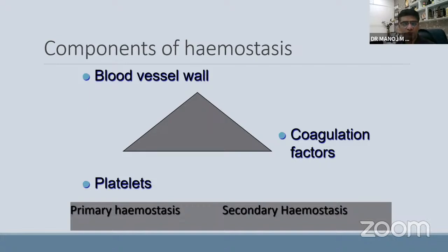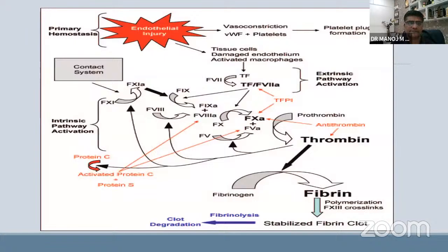Blood vessel wall, which causes the vasoconstriction. Platelets and various platelet-related markers form the primary hemostasis, the initial platelet plug, which is then made to last for a long duration by the coagulation factors, called secondary hemostasis. So initially, the blood vessel wall causes vasoconstriction, platelets cause primary hemostasis, and coagulation factors lead to the fibrin clot formation, that is secondary hemostasis. These are the components of hemostasis.